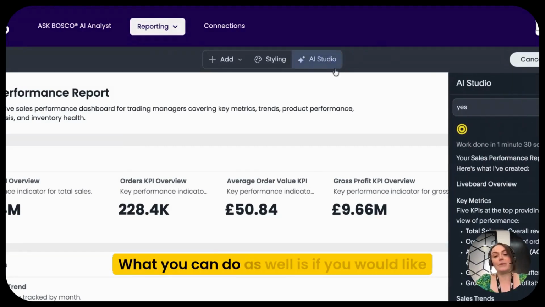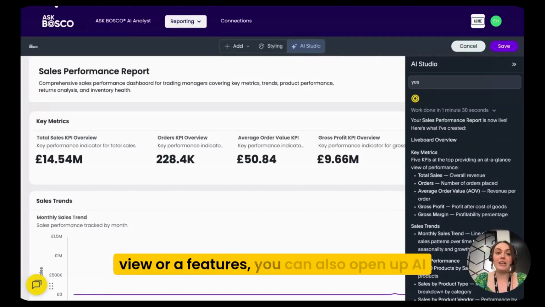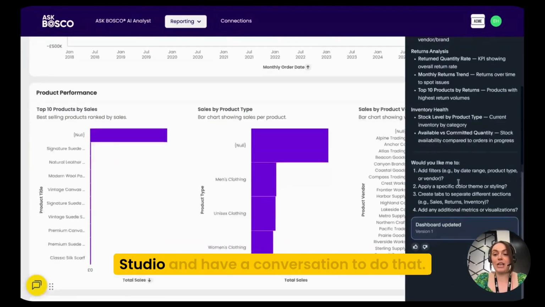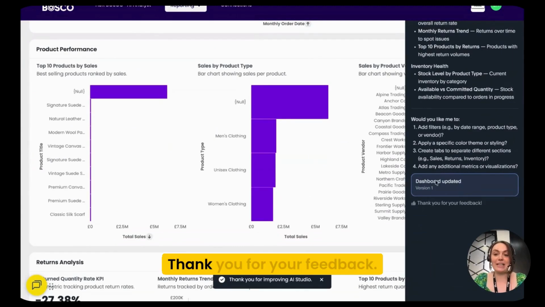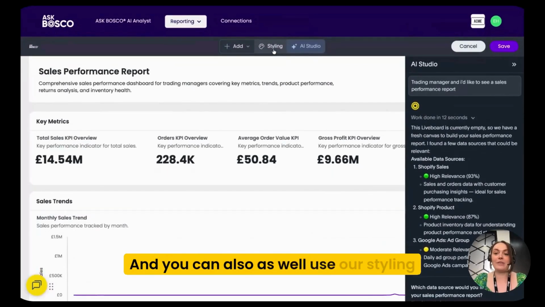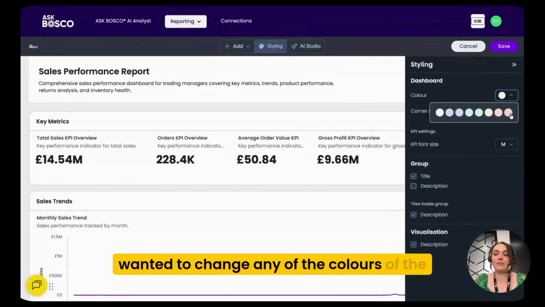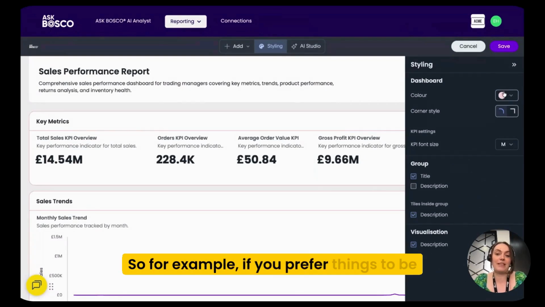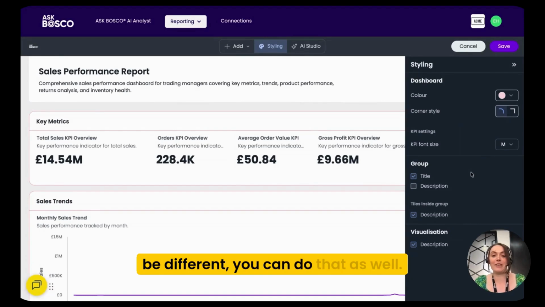What you can do as well, if you would like to edit the report from a colours point of view or features, is open up AI Studio and have a conversation to do that. You can say that this report looks great. Thank you for your feedback. And you can also use our styling functionality if you wanted to change any of the colours of the report. For example, if you prefer things to be pink lined, if you'd like the corner style to be different, you can do that as well.